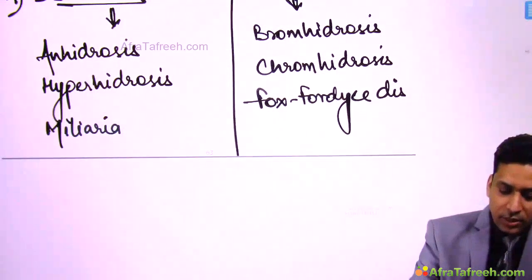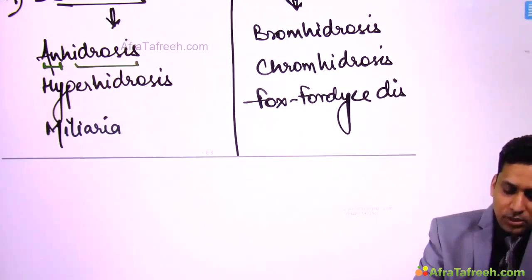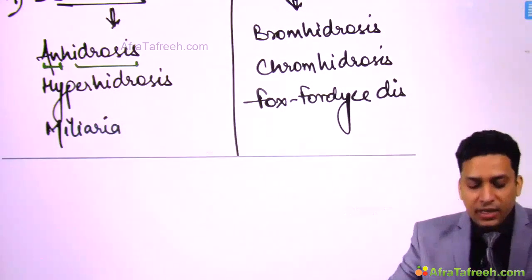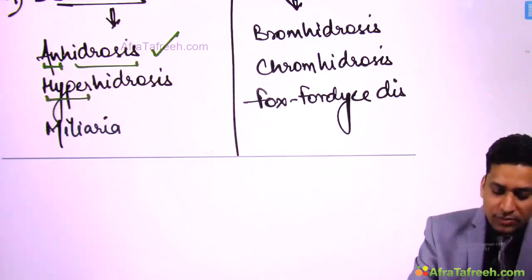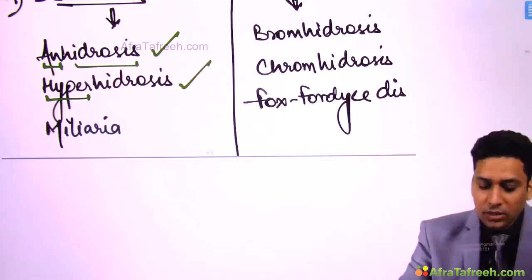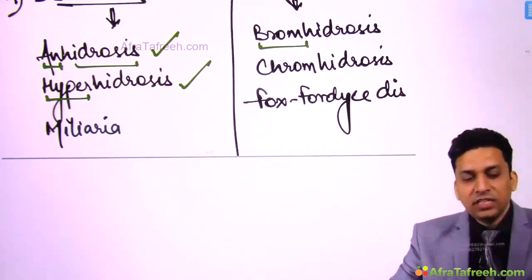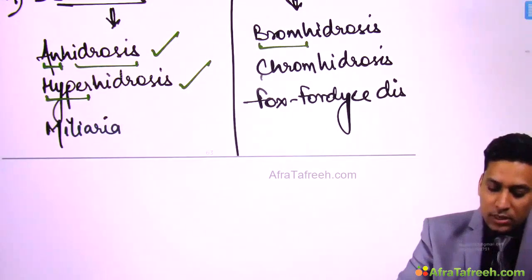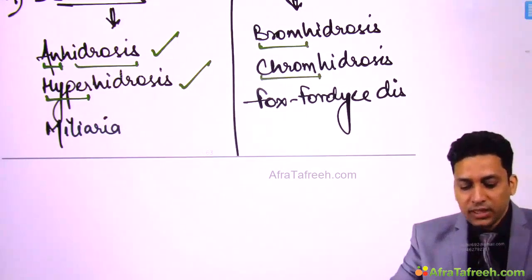Now if you look at the first four disorders, two on either sides, they are very obvious from the name itself, isn't it? N means absence, hydrosis means sweating. So if there is absence of sweating, it is anhidrosis. Hyper means excessive, so if there is excessive sweating, it is hyperhidrosis. Brom means foul smelling, so if there is foul smelling sweating, then it is bromhidrosis. And chrome means color, so if it is colored sweating, it is chromhidrosis.